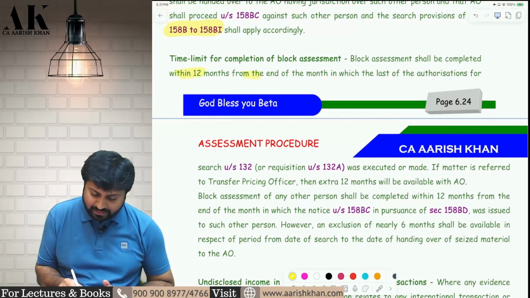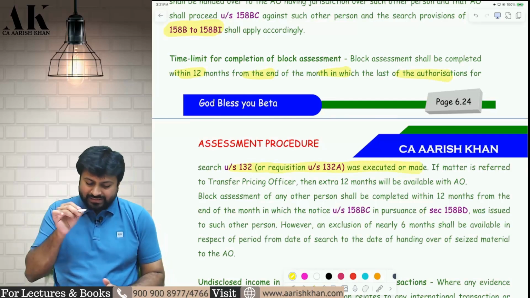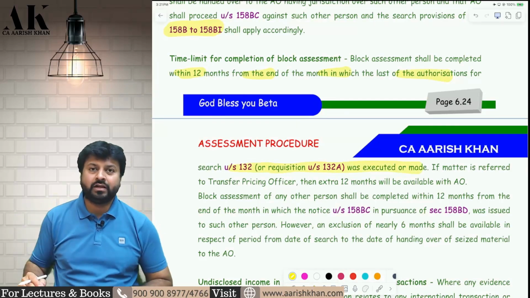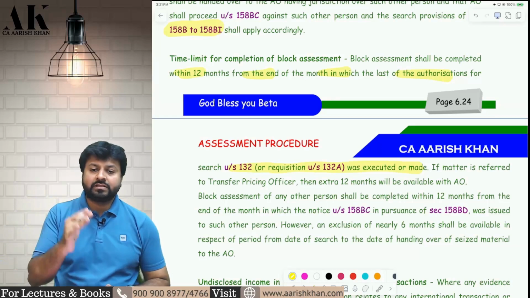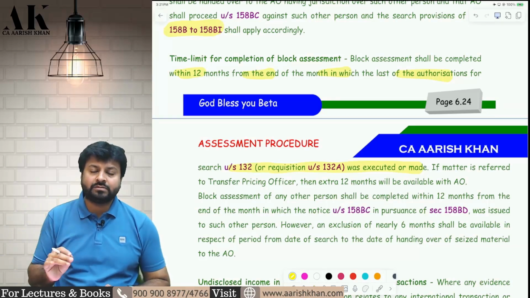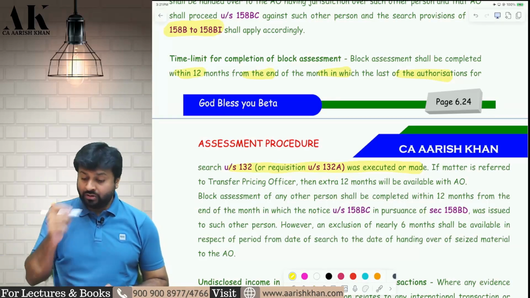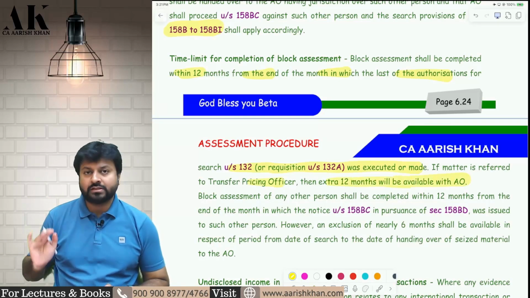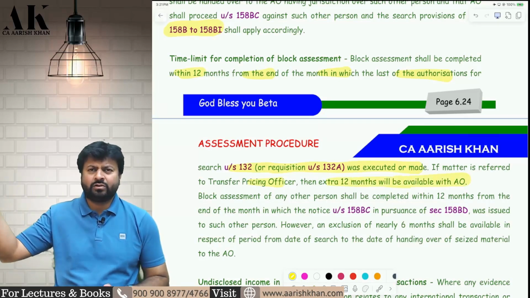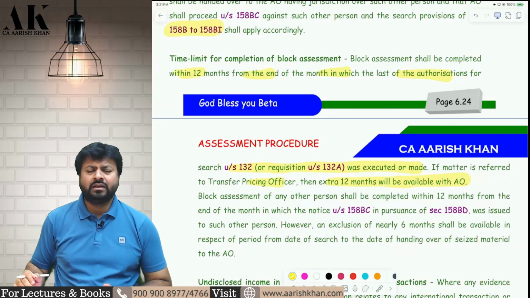It is 12 months from the end of the month in which the search was completed. The last authorization for 132, that means search was completed. So 12 months from the end of the month in which the search was completed, the AO has to complete the assessment. If the matter has been referred to TPO, then it will be extended by another 12 months. The extra 12 months is given in case of regular and income escaping assessment also.